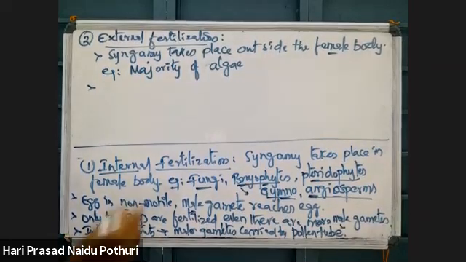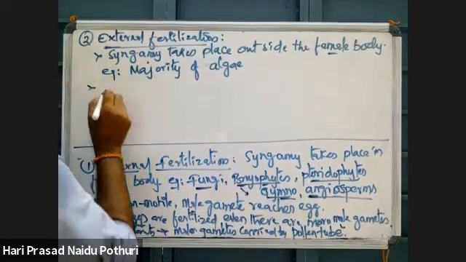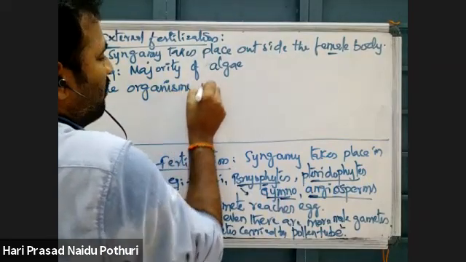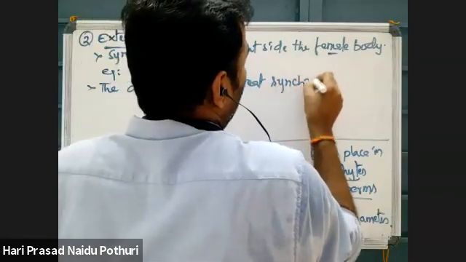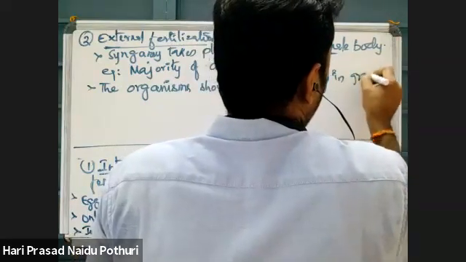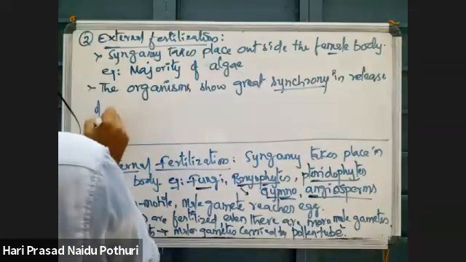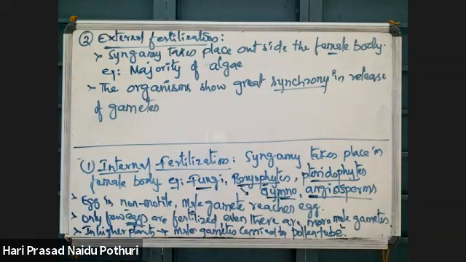One important property regarding external fertilization is that organisms show great synchrony in growth, that means maturation, and release of gametes.